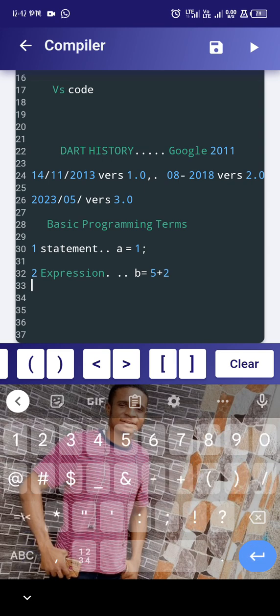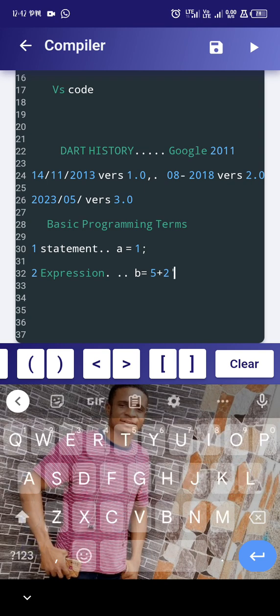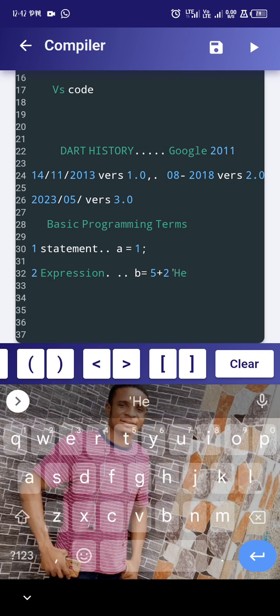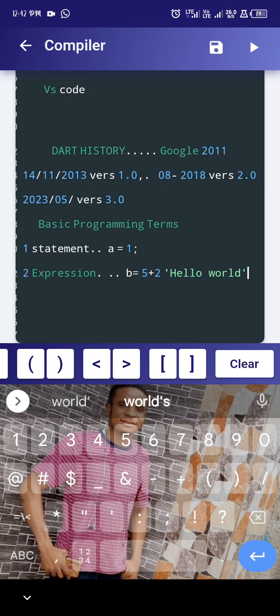My expression fit be like this. Might show you. If I wan write anything, I fit say hello world. If you check when I open this app, the first thing dem go show you na hello world. Na the common statement dem dey use, or expression wey dem dey use for programming language, whether you be mobile developer or web developer. You go see something like hello world. Na common expression wey all programmers dey use.